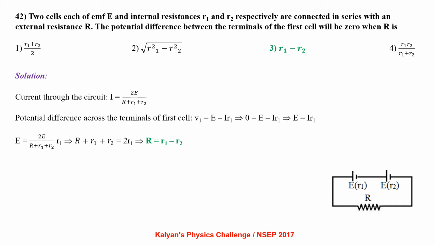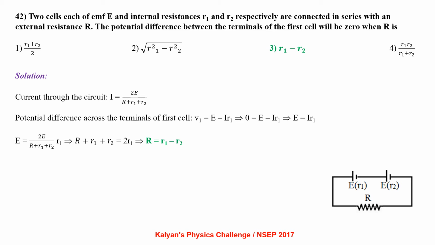Potential difference across the terminals of the first cell V1 equal to E minus IR1. So 0 equal to E minus IR1, which gives us E equal to IR1. So E equal to 2E by R plus R1 plus R2 into R1, which is capital R equal to R1